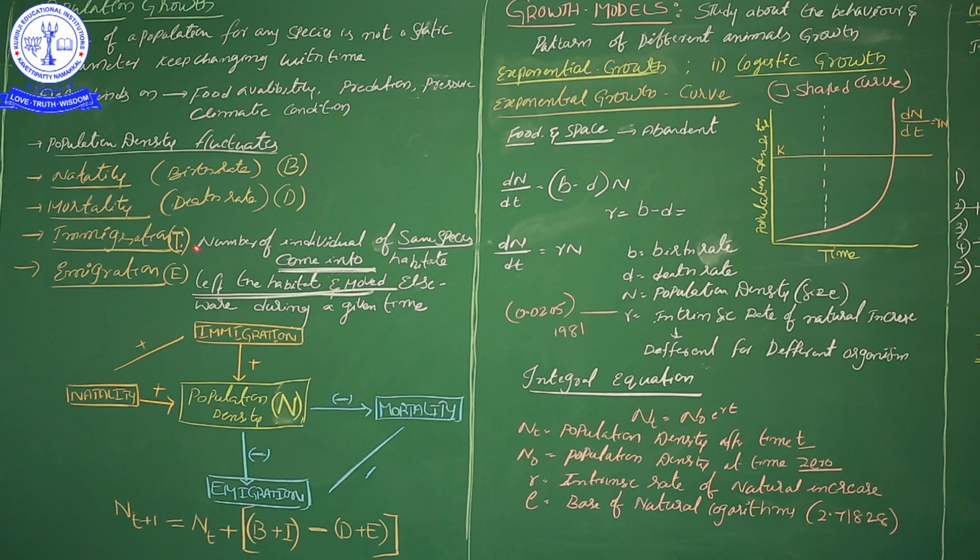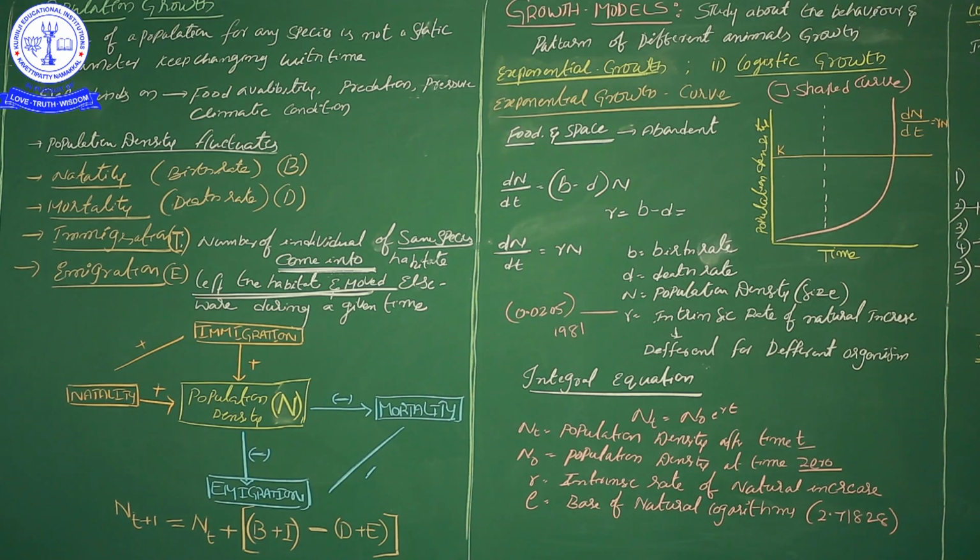A group of organisms is in one particular place, and some new organisms join or come into that habitat. For example, 10,000 foreigners entered India yesterday. That is immigration.